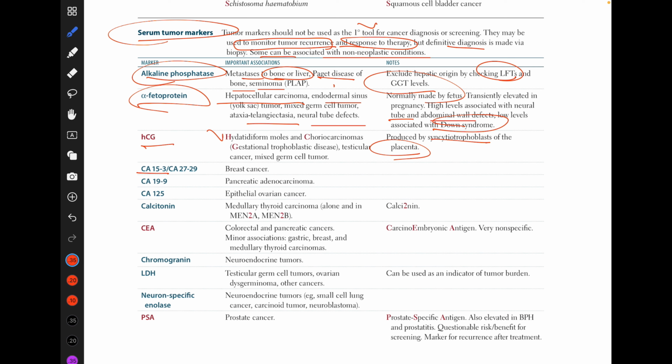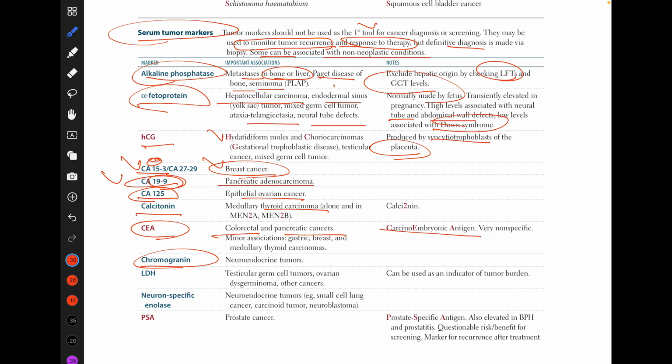Like CA 15-3 for breast cancer and CA 19-9 for pancreatic adenocarcinoma. Please remember, CA 15-3 is for breast cancer and 19-9 for pancreatic cancer, and CA 125 for ovarian cancer. Calcitonin is for thyroid carcinoma. CEA, carcinoembryonic antigen, is also an important marker, but it is very non-specific. It is for colorectal and pancreatic cancers.